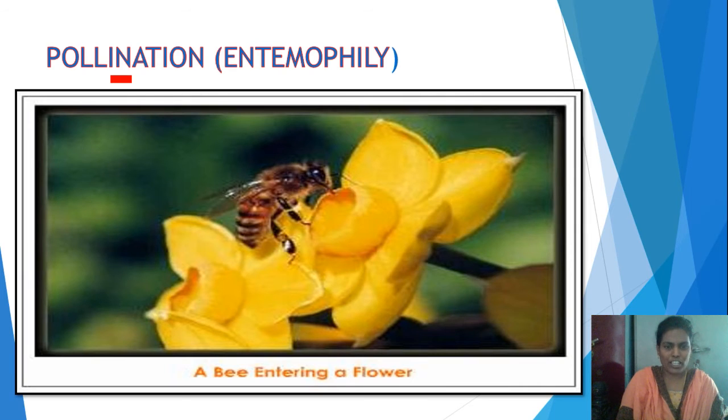Look at this picture here. This is the type of pollination which occurs because of insects. This type of pollination is called entomophily. What is meant by pollination? The transfer of male gametes, that means pollen grains, from the anther to the stigma is called pollination. Pollination occurs through various agents like wind, water and insects or animals.